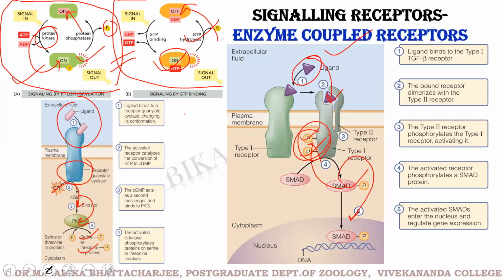So when we are talking about signaling via enzyme coupled receptors, you should keep it in mind that there is invariably something going on at the cytoplasmic end of the receptors. The amino acids present in the receptors, that is the tyrosine, serine or threonine residues on the receptors, may themselves be phosphorylated, thereby asking other proteins to come to their vicinity, and they in turn phosphorylate these neighboring proteins. Or as we saw in this one, it can convert GTP to cGMP and then the signal passes downstream.